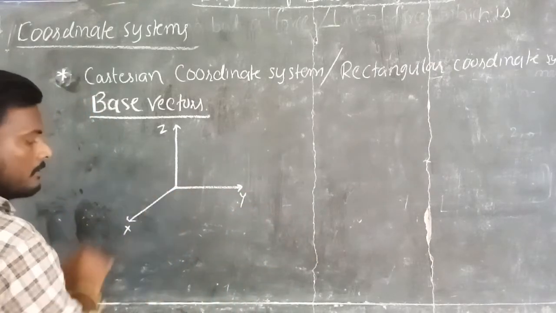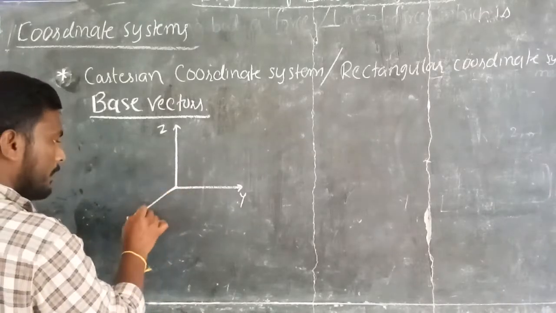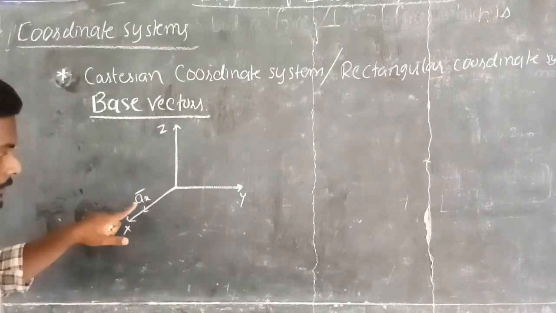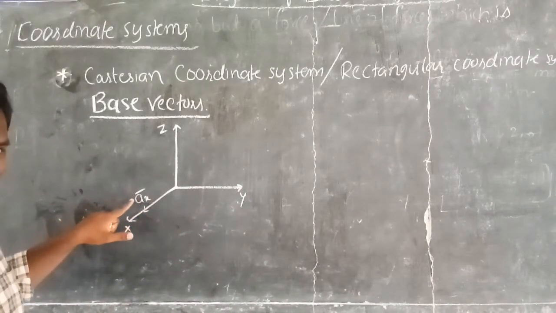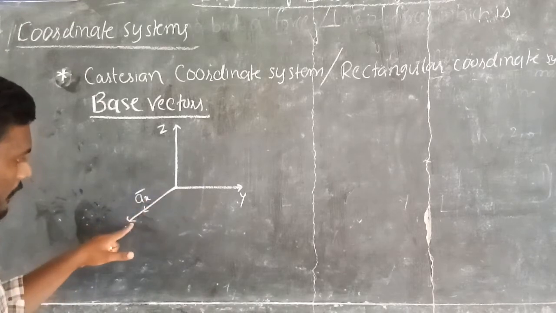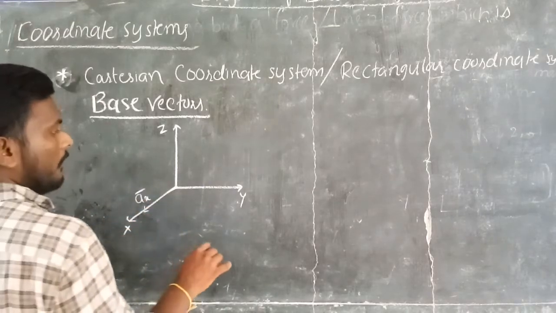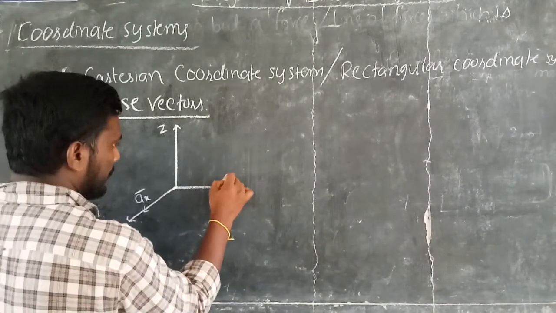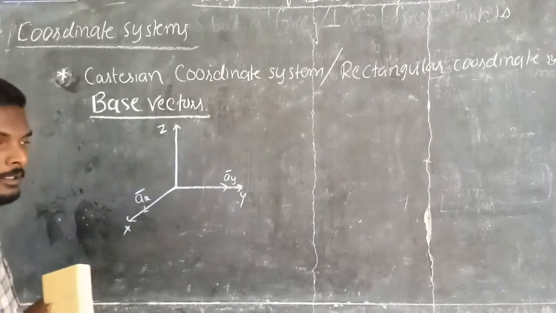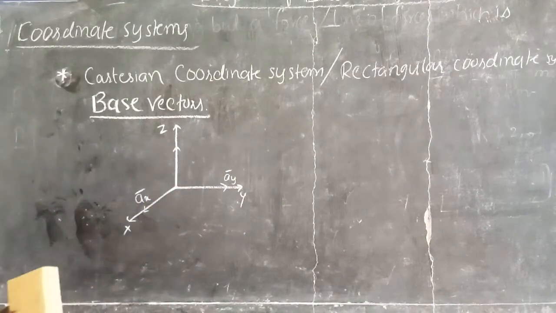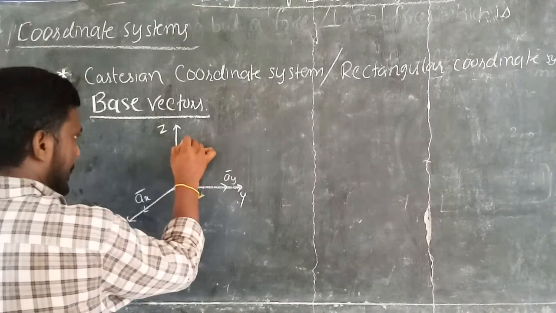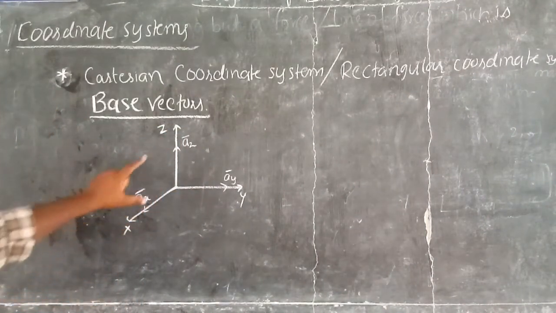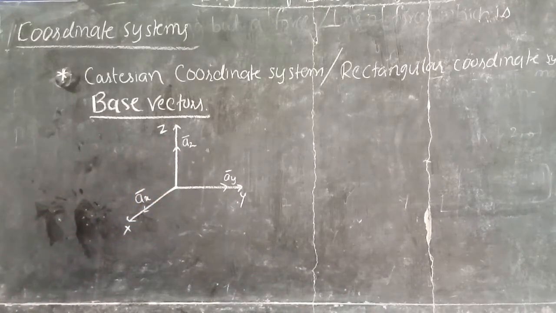If you have an x-axis, which vector is oriented along the x-axis? It is a small ax bar, a unit vector which is oriented along the x-axis. In the same way, the vector oriented along the y-axis is obviously ay bar. Next, which vector is oriented along the z-axis? It is az bar. So these are the base vectors. Base vectors are nothing but the unit vectors which are oriented along the axes.